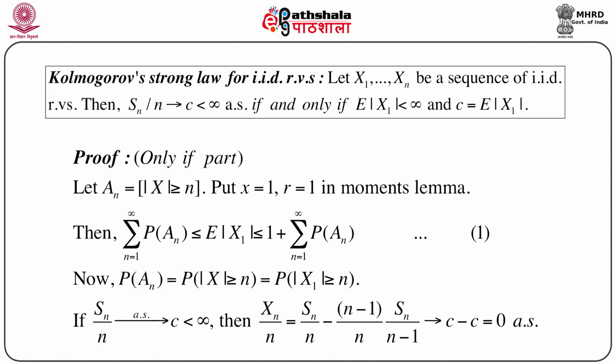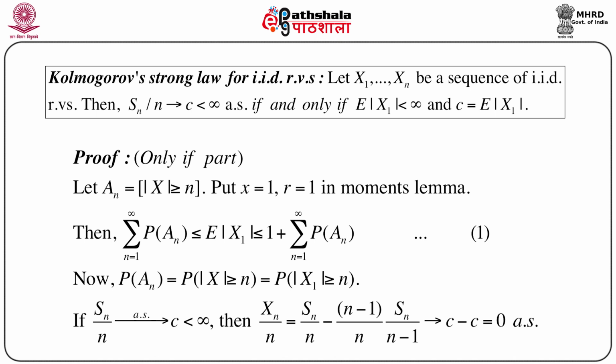Then immediately we can get the summation n equals 1 to infinity of probability of A_n is less than or equal to expectation of mod X1, which is less than or equal to 1 plus summation n equals 1 to infinity of probability of A_n. That means the expectation of modulus of X1 is bounded by the sum of probabilities. Both upper bound and lower bound can be obtained through Moment's lemma. It's just a direct application of Moment's lemma for a particular value of x and r. In this case, both are equal to 1.